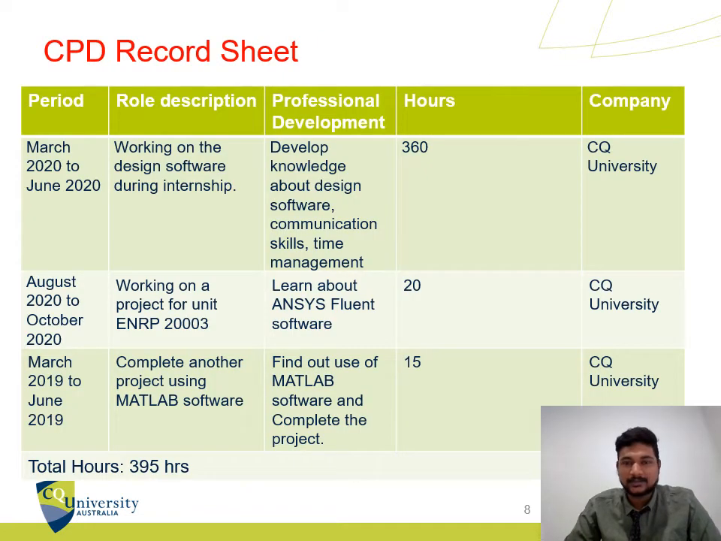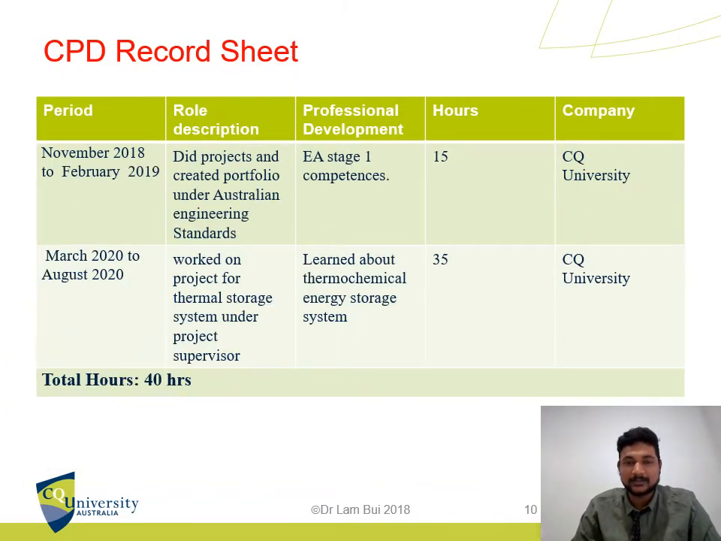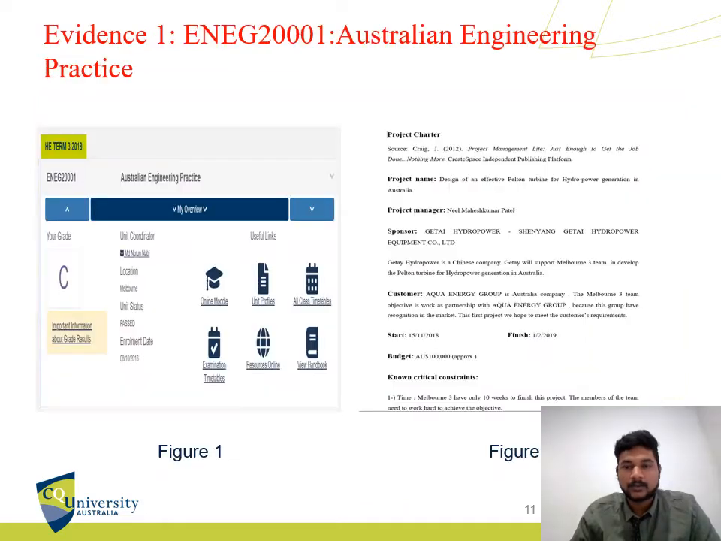So this is the CPD record sheet, which includes the academic experience as well as professional experience. I have mentioned all the hours as per my experience. Then the total hours is about 480. So this is the first evidence of the Australian Engineering Practice unit. I enrolled in this unit in term 3 2018, and I received a credit grade for this unit.